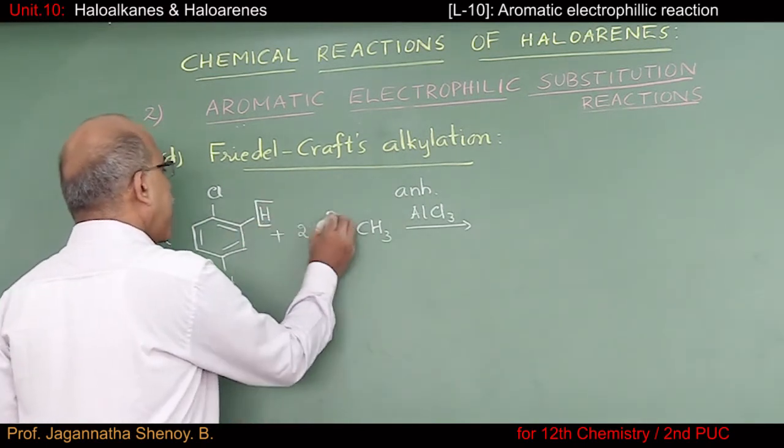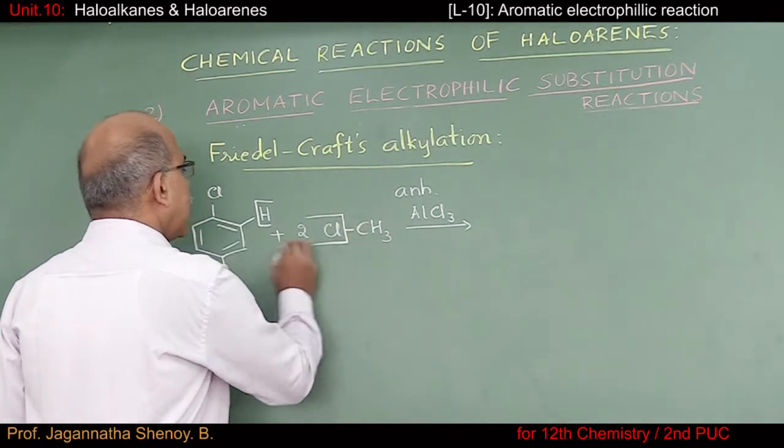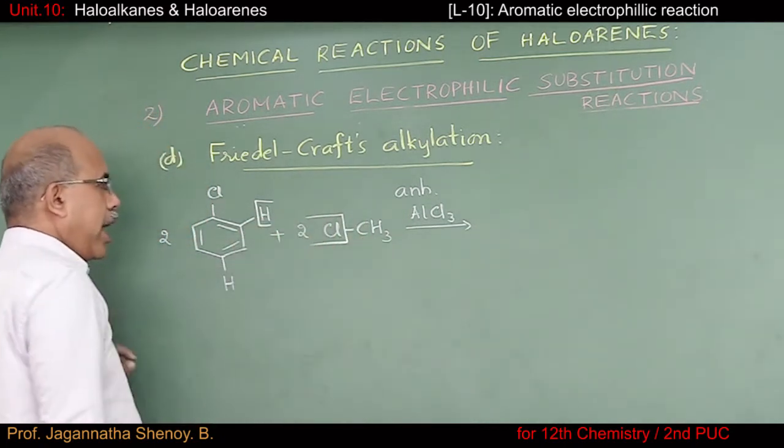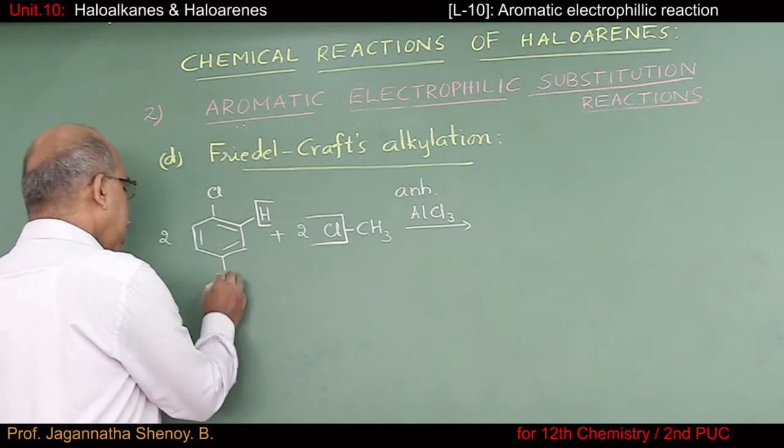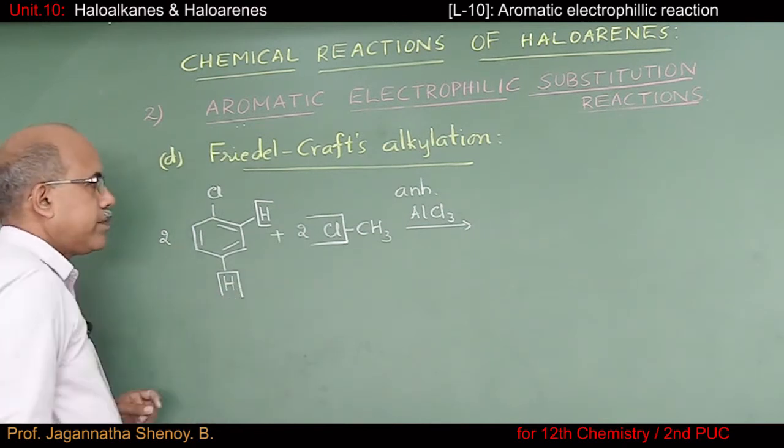Now to show the reaction, hydrogen from here and chlorine from here. Here again, hydrogen will go.